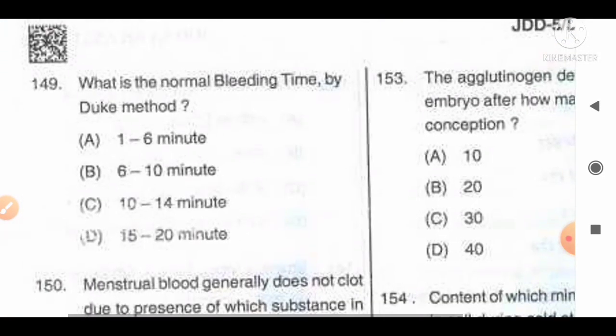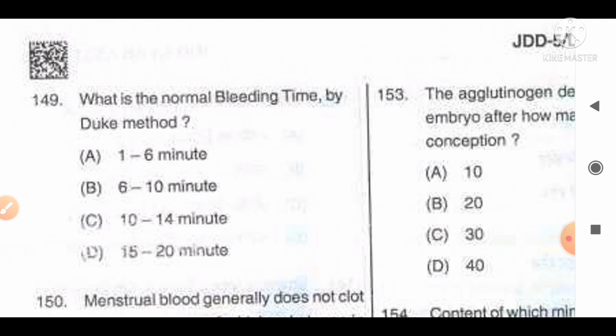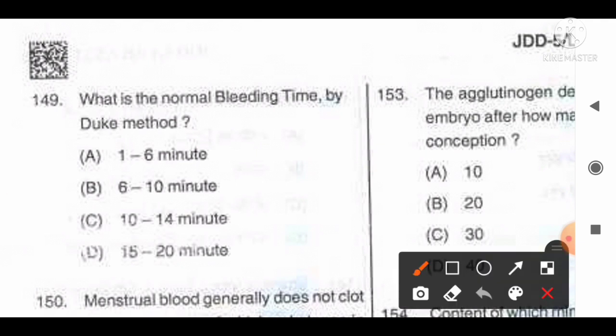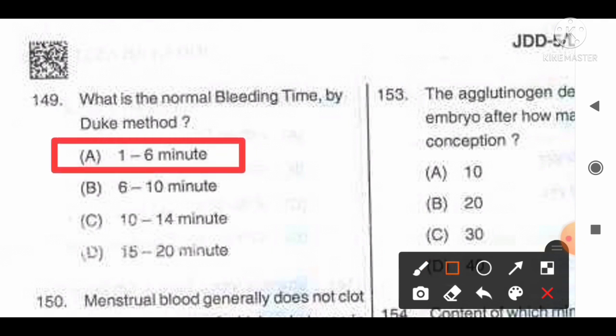What is the normal bleeding time by Duke's method? And the options are: A. 1 to 6 minutes, B. 6 to 10 minutes, C. 10 to 14 minutes, D. 15 to 20 minutes. And the correct answer for this question is option A. 1 to 6 minutes is the normal bleeding time by Duke's method, that you can remember for this question. Move to the next question, number 150.